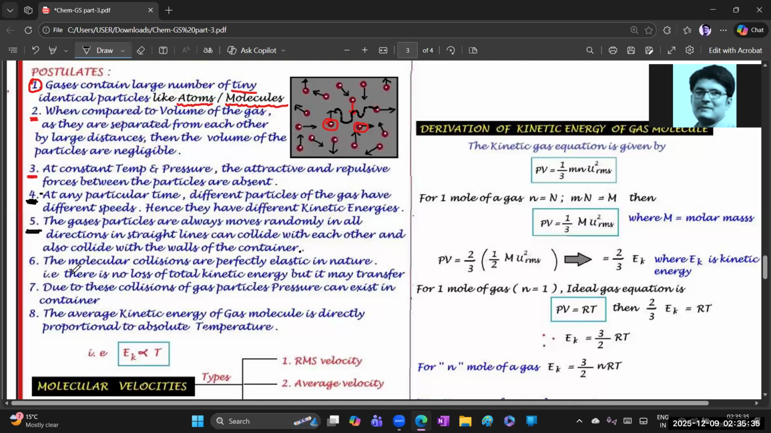In the process of collision, the characteristic property of the collision is that molecular collisions are perfectly elastic in nature. That means, suppose a gaseous particle collides with another, it can't lower its speed or velocity. Okay, now, what is the sixth postulate? The molecular collisions are perfectly elastic in nature. What does elastic mean, beta? There is no loss of total kinetic energy.